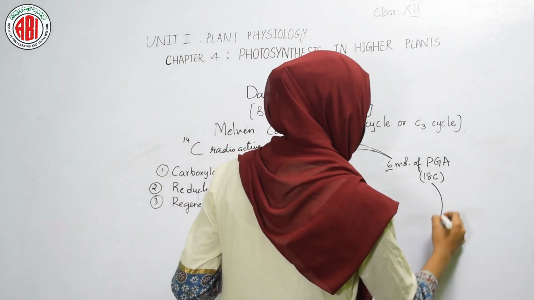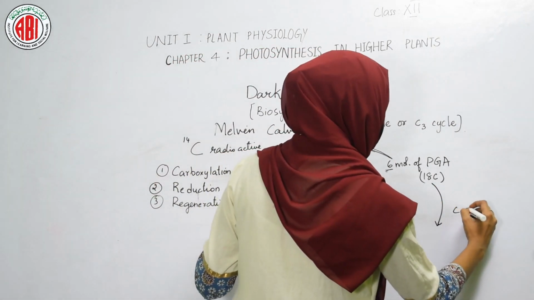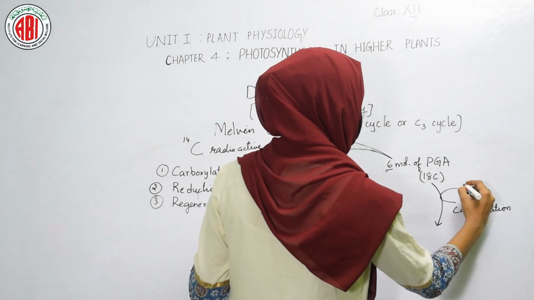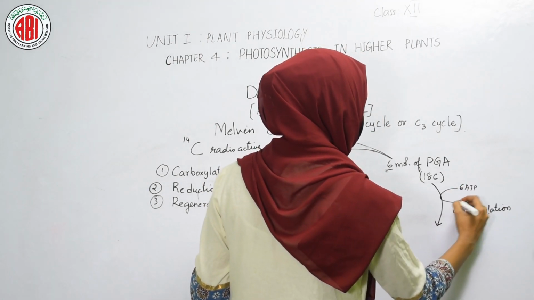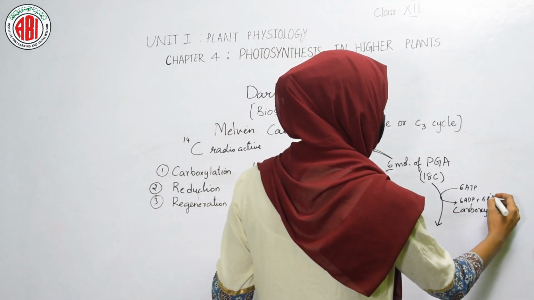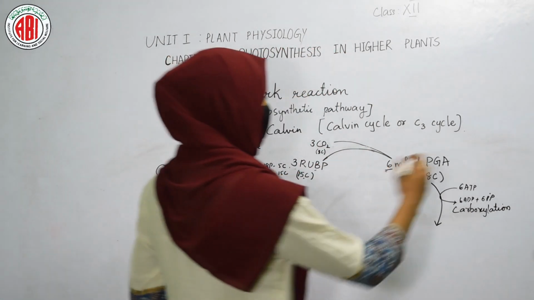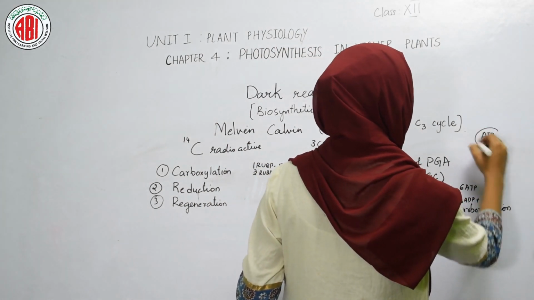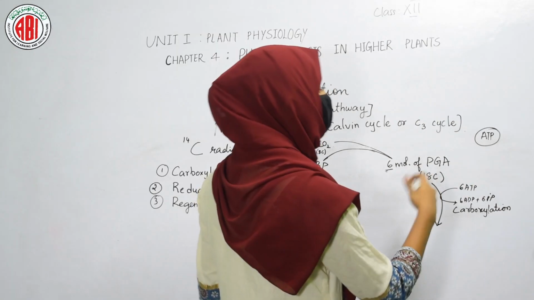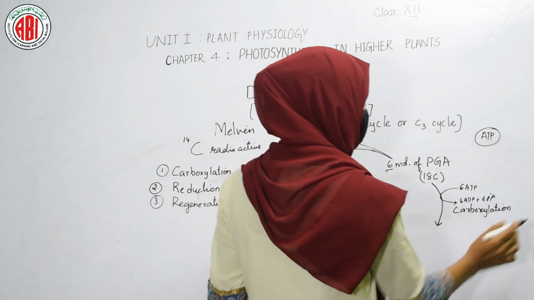Now this phosphoglyceric acid undergoes a reaction that is carboxylation. To undergo carboxylation, it requires ATP. So here 6 ATP molecules are required, resulting in the formation of 6 ADP plus 6 inorganic phosphate. We know that in non-cyclic and cyclic photophosphorylation, ATP gets synthesized, and that ATP is going to be used in carrying out the process of dark reaction. So this ATP is used by phosphoglyceric acid to undergo a reaction called carboxylation.